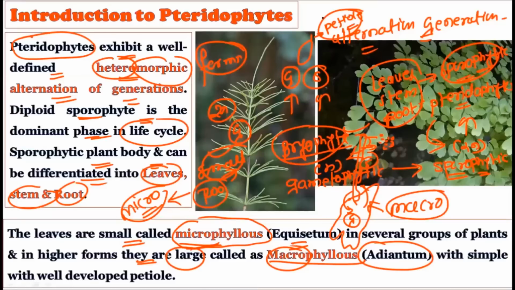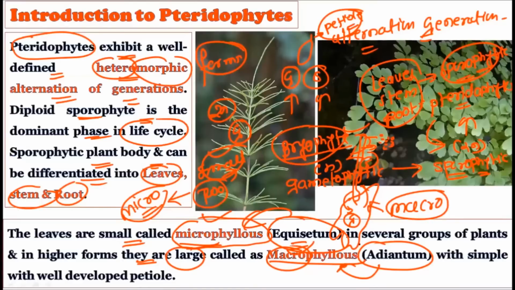But the pteridophytic plant shows two types of leaves, which are called microphyllous leaves and macrophyllous leaves. Microphyllous leaves are the smaller leaves, while macrophyllous leaves are the larger leaves. The example for microphyllous leaves is Equisetum. Very important: Equisetum is the example for microphyllous leaves, while Adiantum is the example for macrophyllous leaves, which also possess the well-developed petiole.